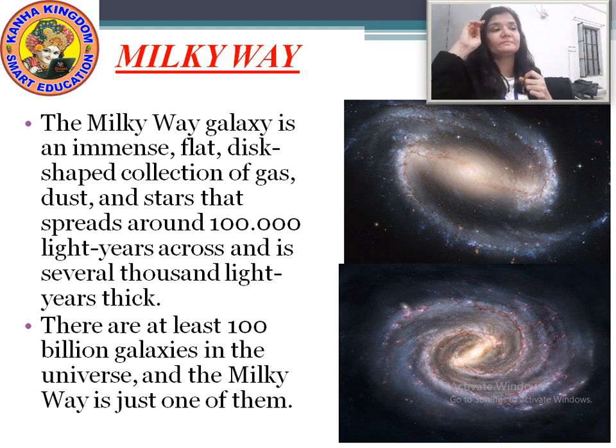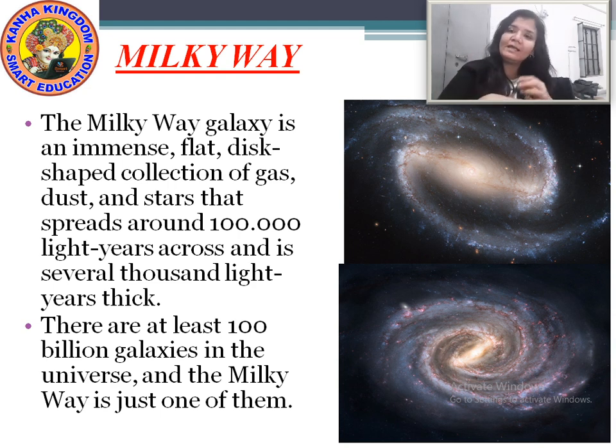Okay. There are at least 100 billion galaxies in the universe, and the Milky Way is just one of them. Means the Milky Way is one of the galaxies.